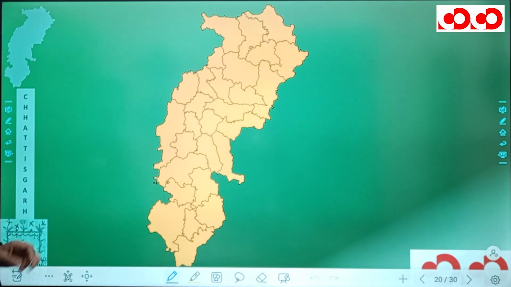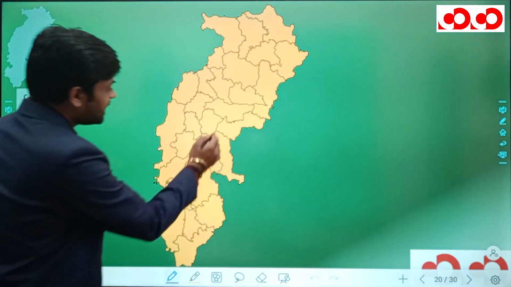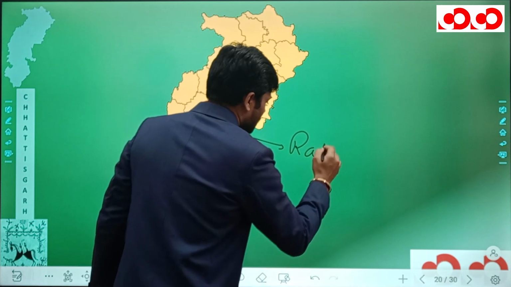Now this exactly is the map of Chhattisgarh. This is the Raipur district.